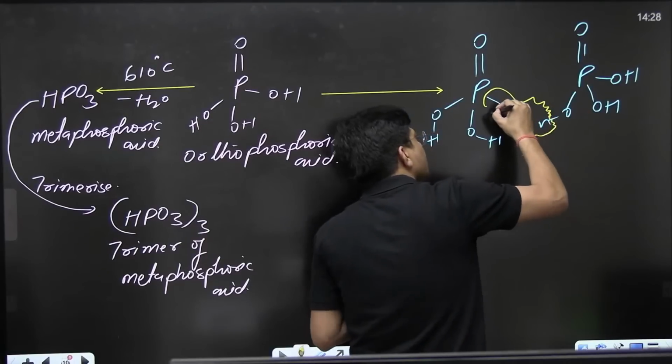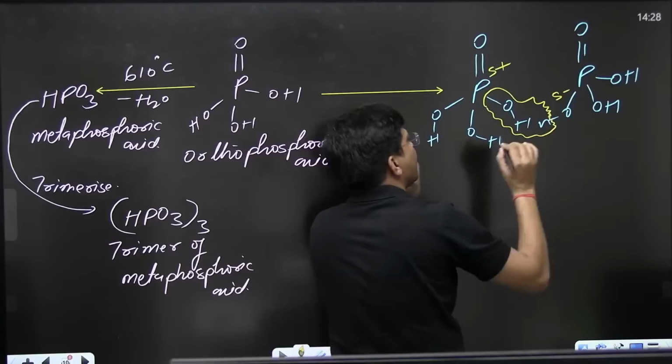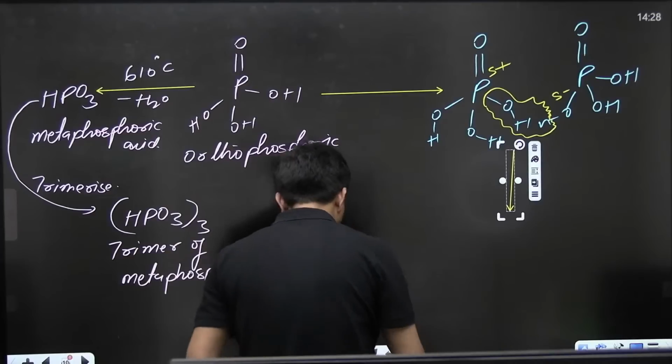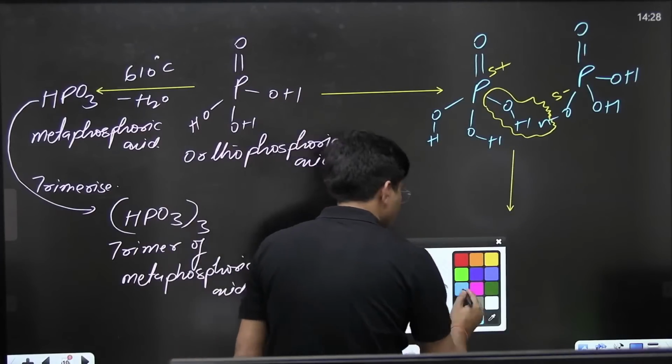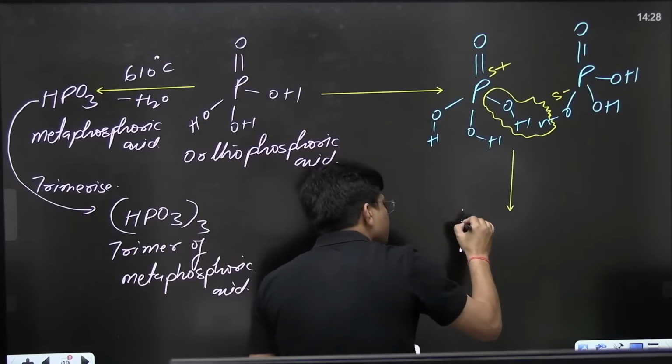Can you see? Its O is gone, positive charge; its proton is gone, negative charge. What am I going to get? Dear kids, just let me know what I am going to get. And what should be the name?